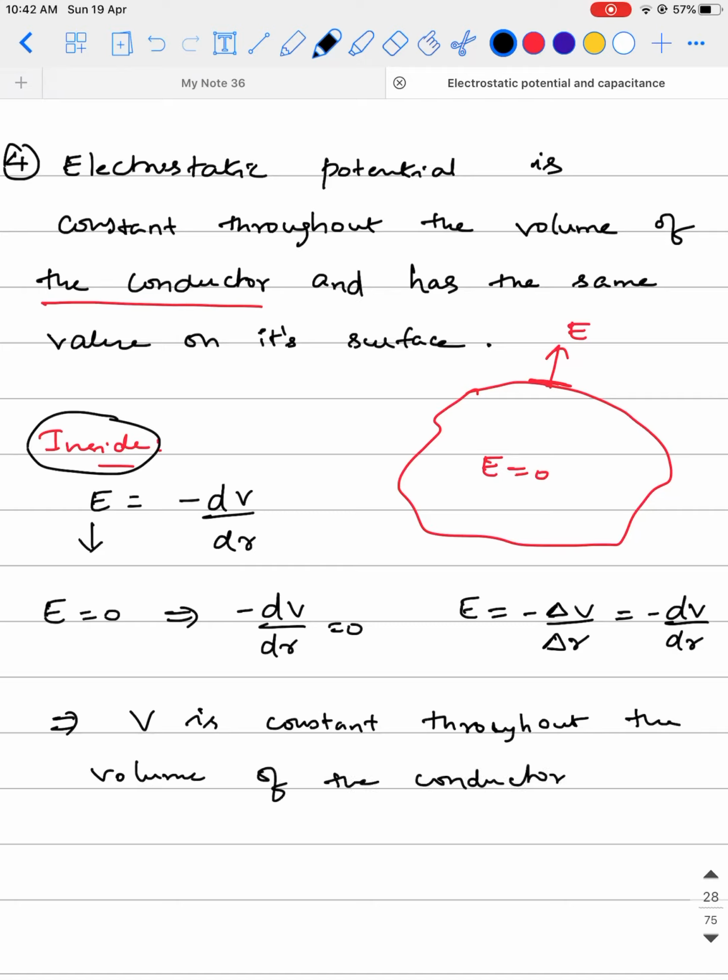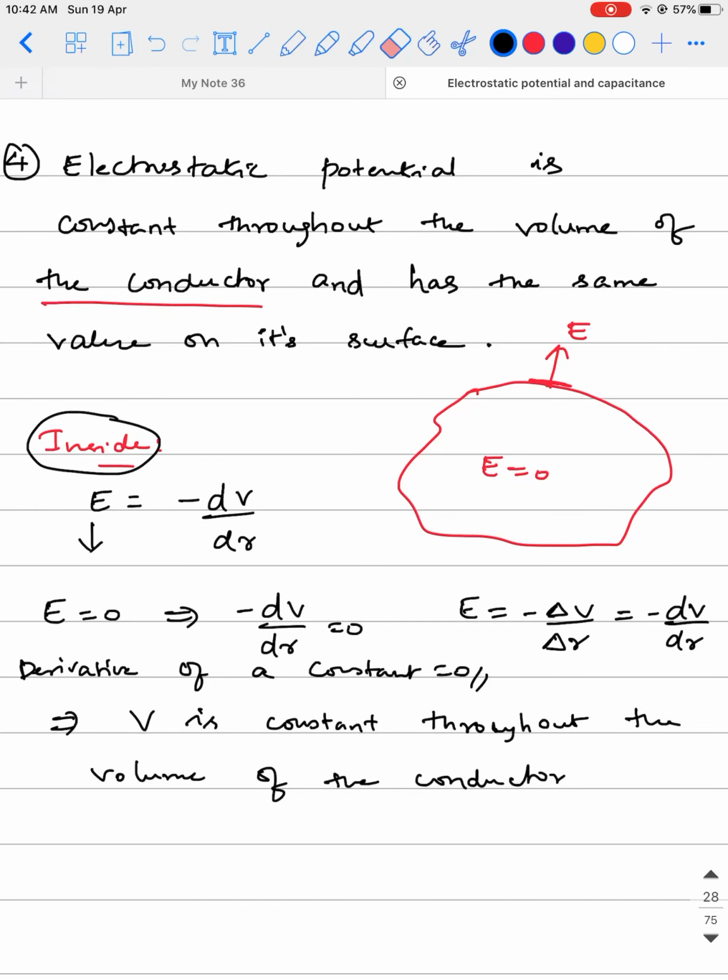The reason why I wrote dV by dr is 0 implies V is constant is because the derivative of a constant is 0 according to math. The derivative of a constant is always 0, right? So that's what this point says.